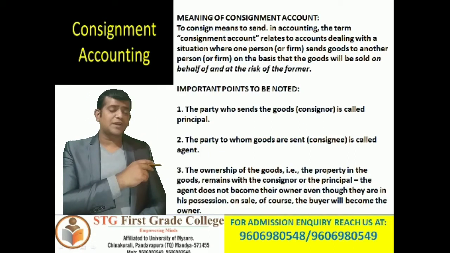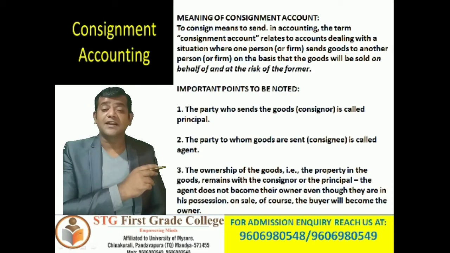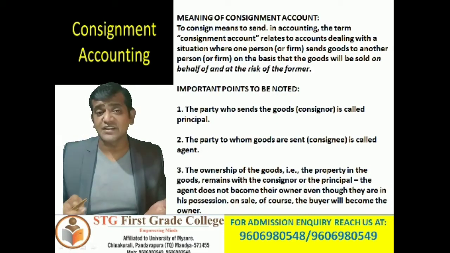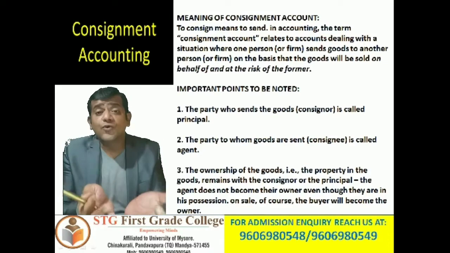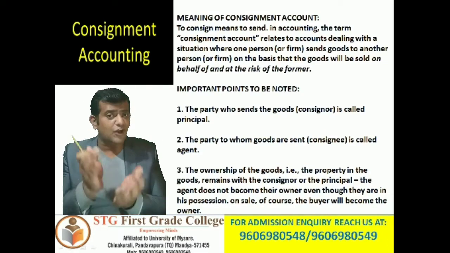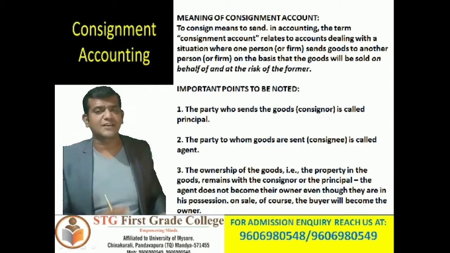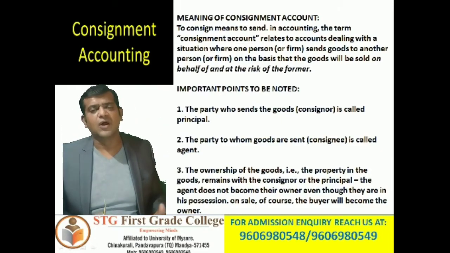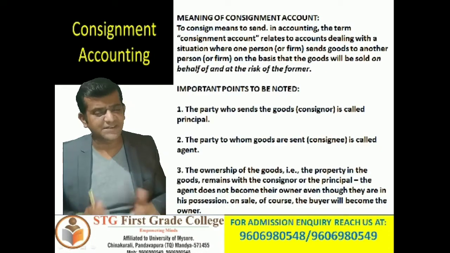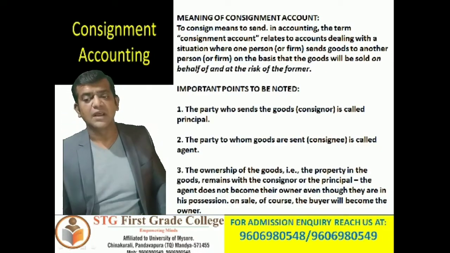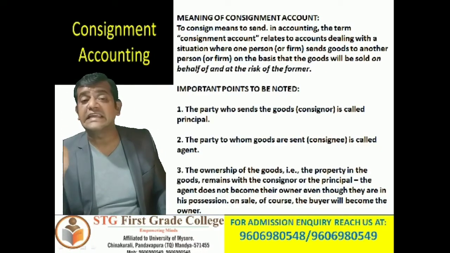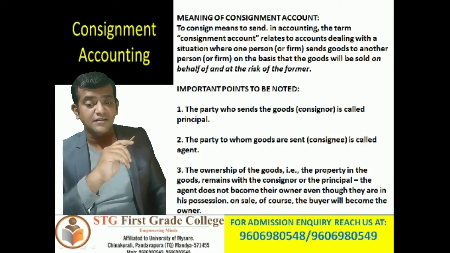And point number 2 clearly says the party to whom goods are sent, or who receives the goods. If you are getting confused, remember this point: one who received the goods from the consignor, that's all, one who received the goods from the principal, is called consignee. That is what I have highlighted in these 2 points.